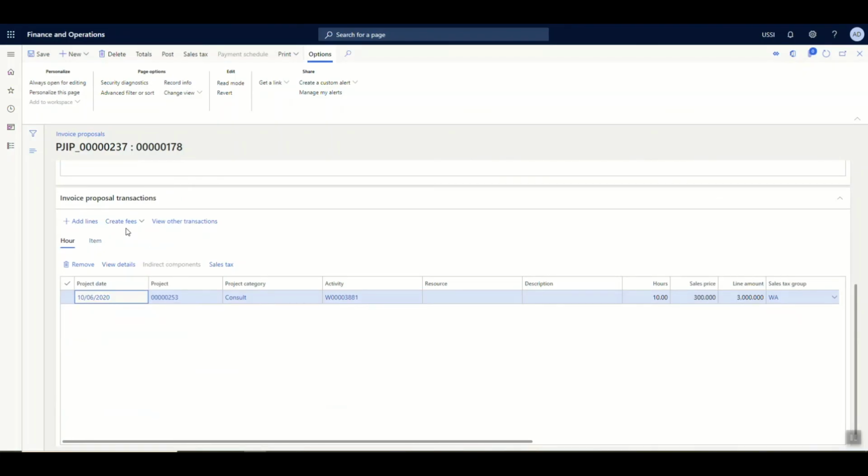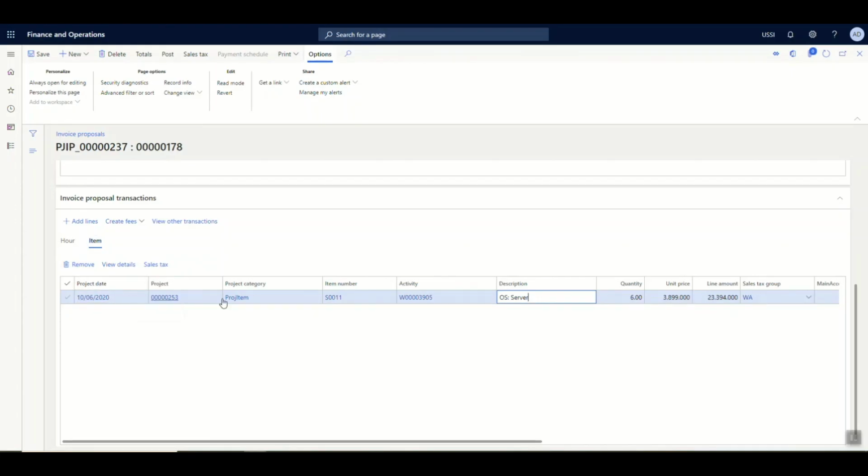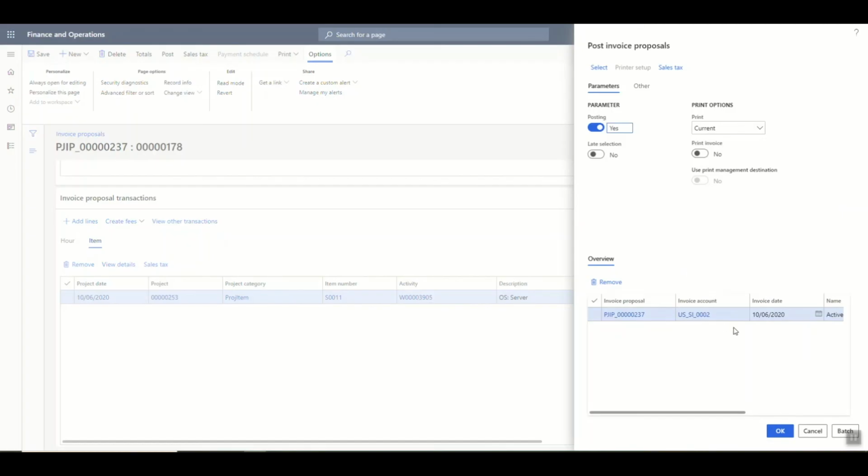And under the items which need to be invoiced to the customer, you can see hour, which is basically for 10 hours, the same as what we had entered in the hour journal. And under the item section, you can see the OS server, the 6 quantity which we had consumed. To proceed with the posting, you can simply click on the post button on the top. If the invoicing date needs to be changed, then you can change the invoice date over here and further proceed with the invoice posting to the customer.